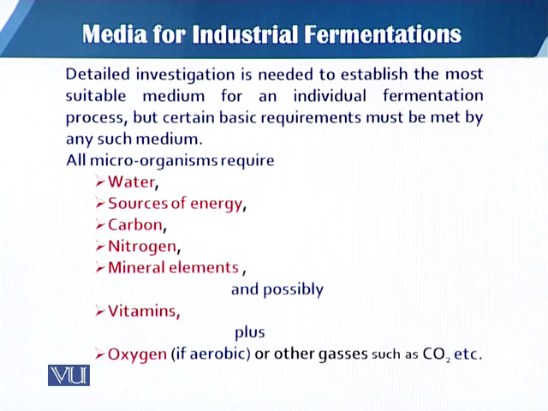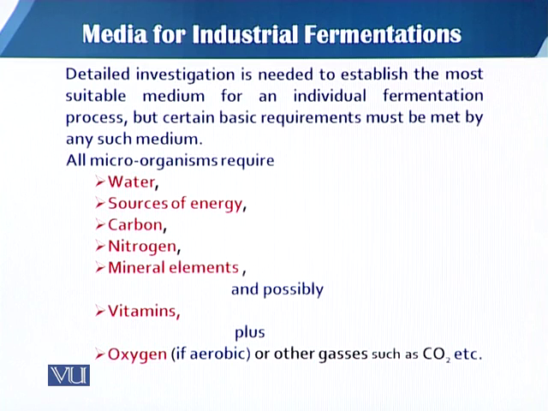How do we know the basic requirements of any organism which we have to culture in the medium? We know from the elemental composition of organisms, from the major chemical analysis of any organic material, that is, the cell.